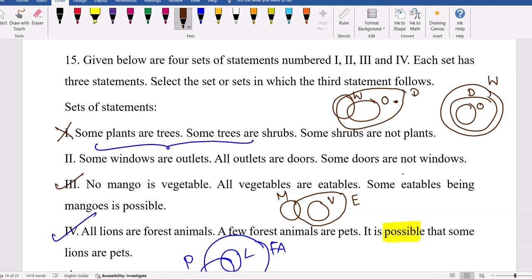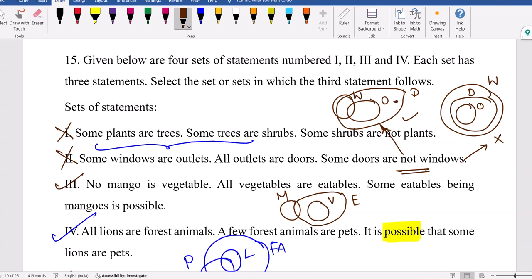There is no word called possibility, so here this fails. So you can remove it and go for 3 and 4. If they had used the word possibility, some doors are not windows would be possible, and then I could say the second one is also true. As there is no word called possibility, I'm eliminating that.